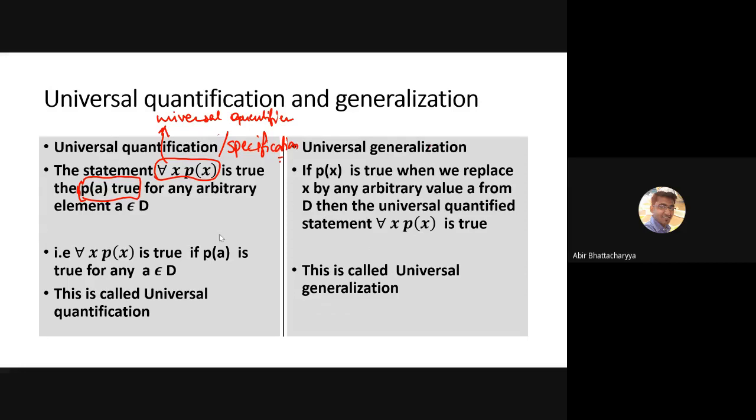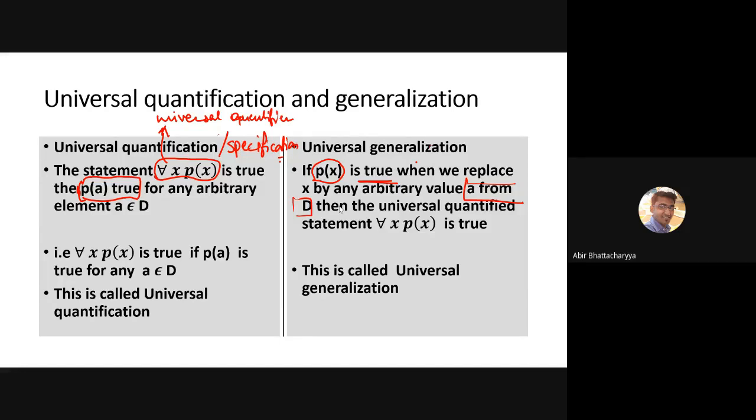If P(x) is true when we replace x by an arbitrary value a from the domain of discourse D, that is, P(x) is true for any arbitrary value a from the domain, then we can say that for all x, P(x) is true, that the universal quantifier is also true.